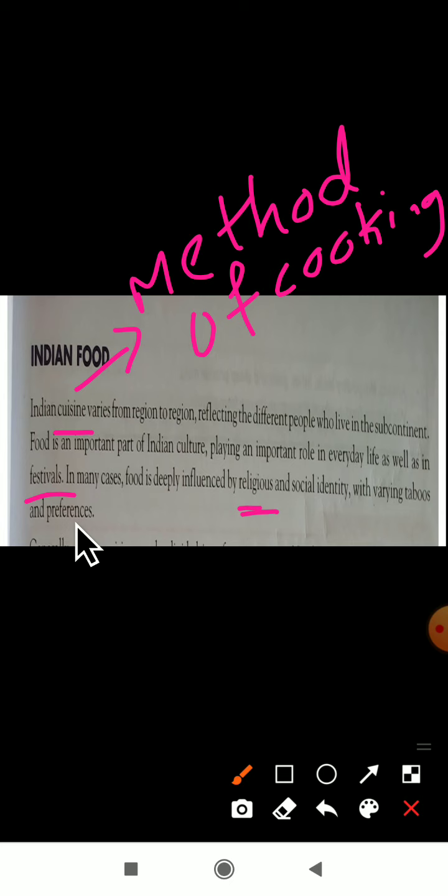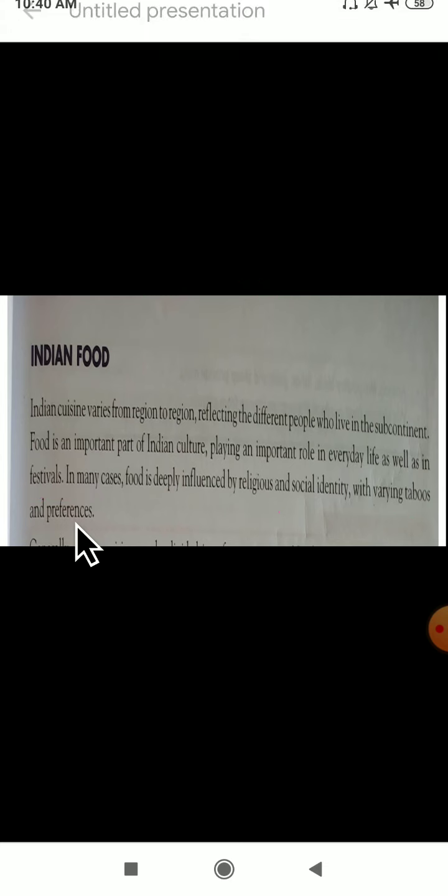According to the religions, the method of cooking food will vary here. Taboos are nothing but a particular practice. According to the religion, the making of the food will change here. This is about your Indian food.